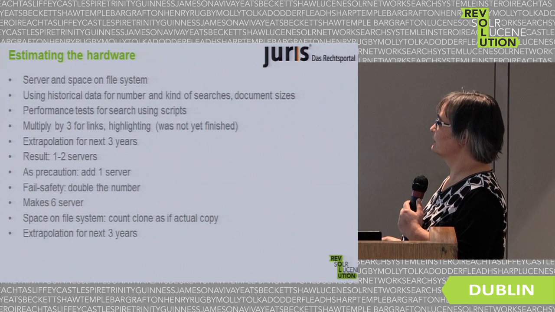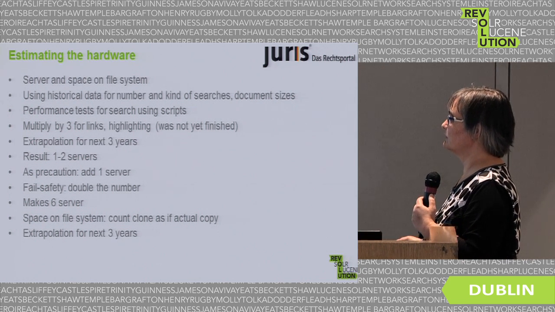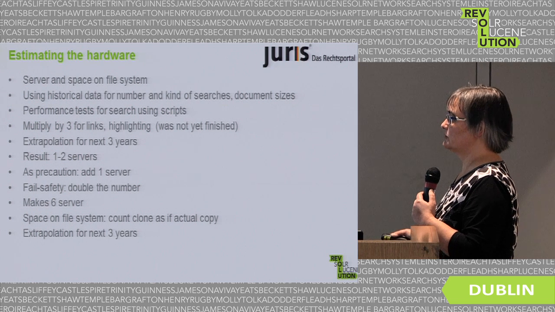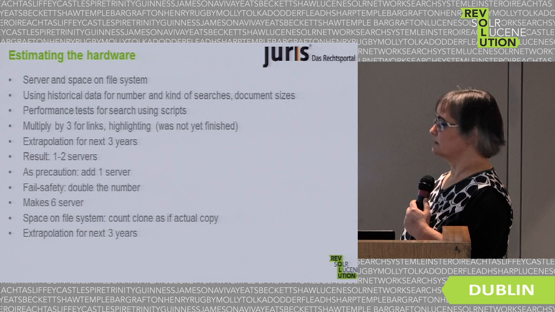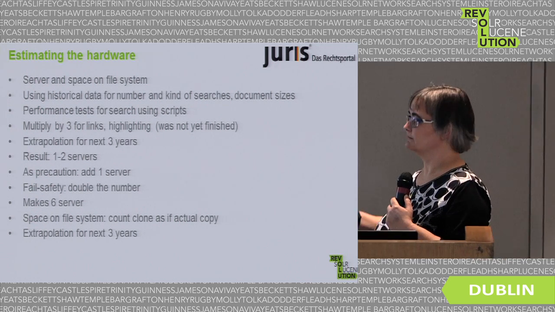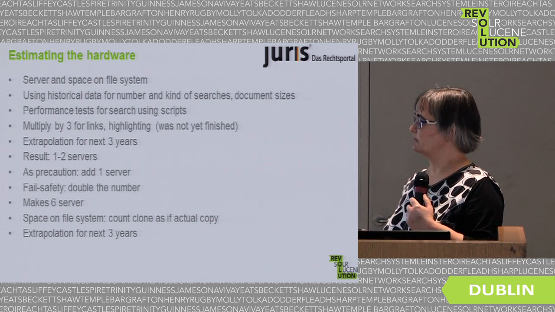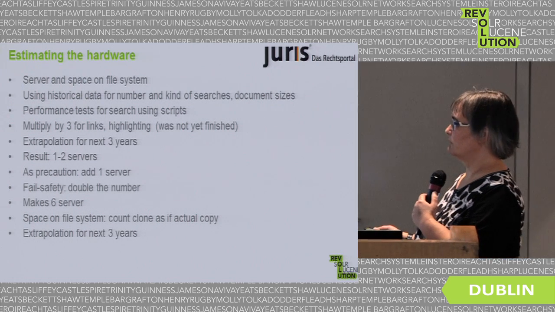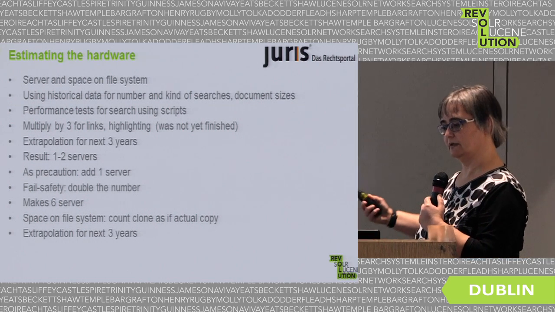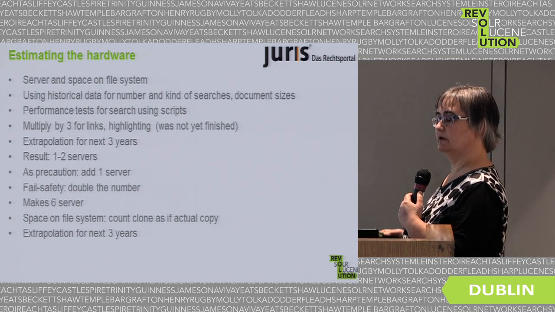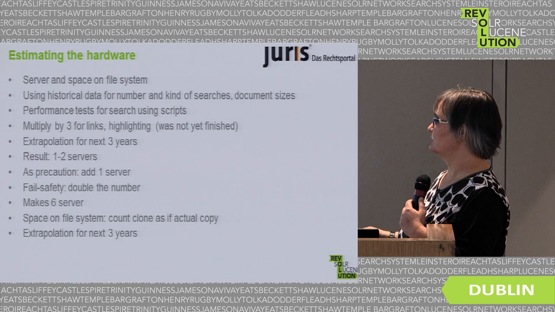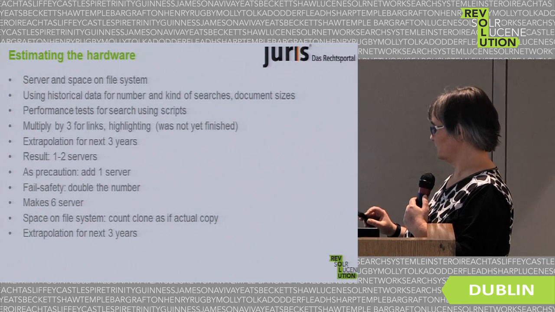For the space on our file system, we counted the clone as if it's an actual copy, so it needs space. As I explained before, this is because we can have global changes in the volume that the production uses, and then it will need a lot of space. And we also did this extrapolation for the next 3 years.